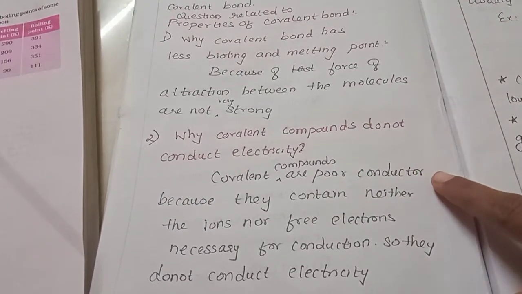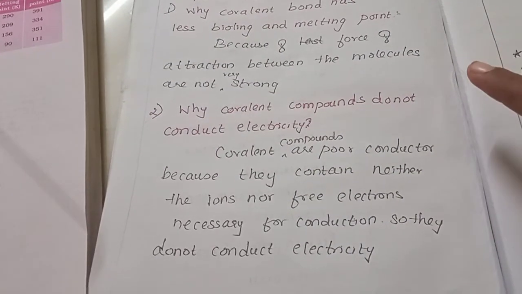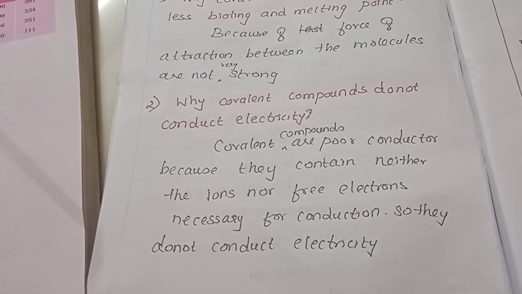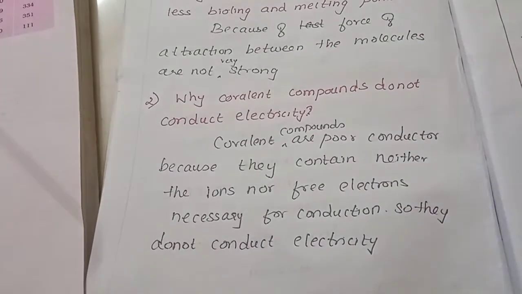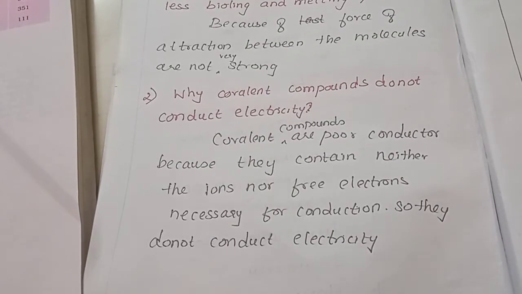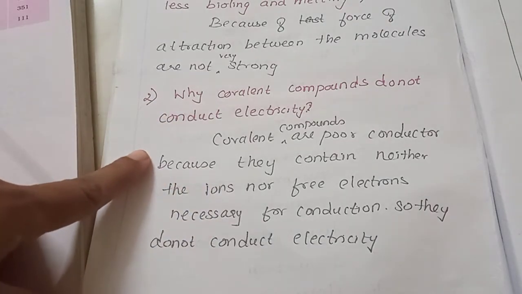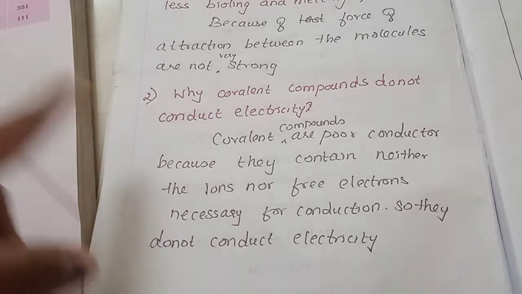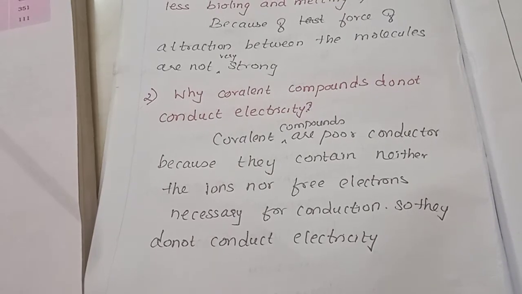Then, why do covalent compounds not conduct electricity? Ionic compounds are made of ions, but a covalent compound forms molecules. To conduct electricity, a compound should have free ions. Covalent compounds are poor conductors because they contain neither ions nor free ions, which are necessary for conduction.